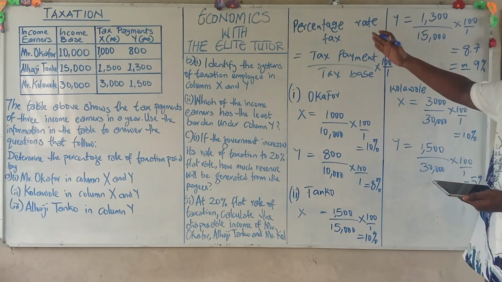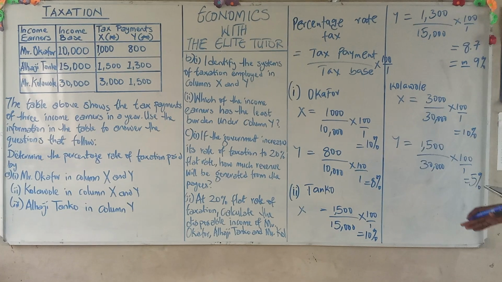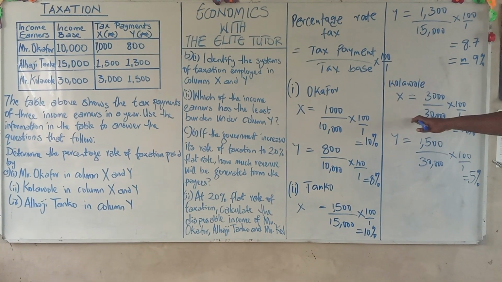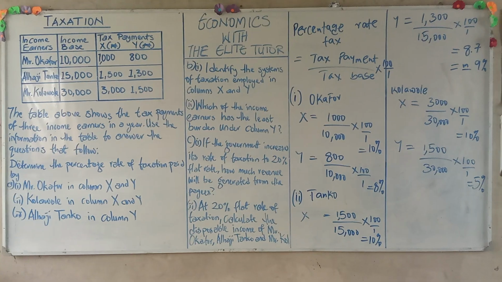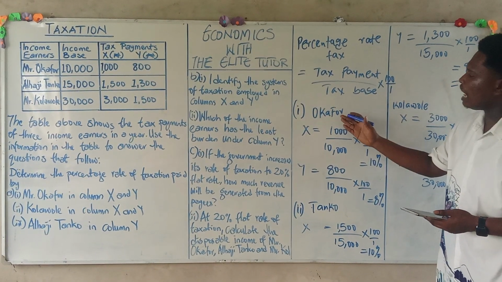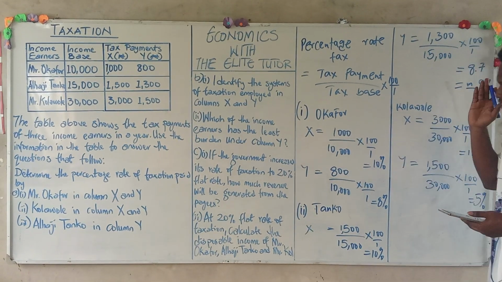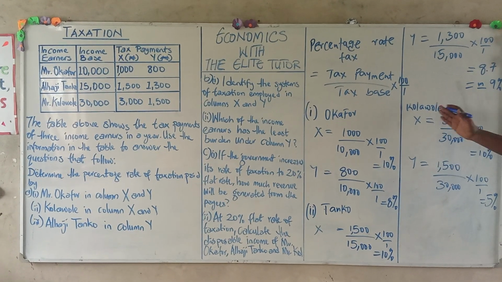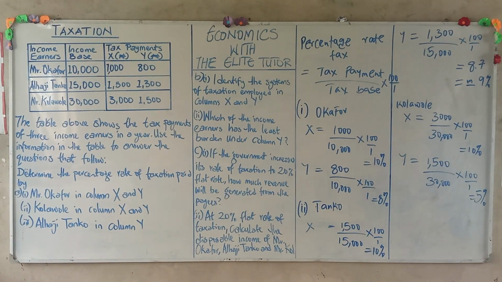For column X, from Mr. Tanko, we have 10%. So we are identifying the systems of tax. So Mr. Okafor, column X, we have 10%. For Mr. Tanko, column X, we have 10%. And for Mr. Kolawole, for column X, we have 10%.